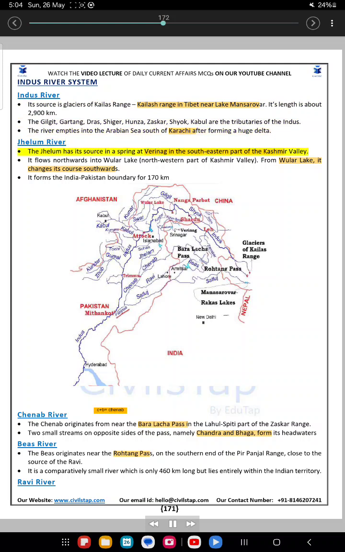Jhelum River. The Jhelum has its source in a spring at Verinag in the southeastern part of the Kashmir Valley. It flows northwards into Wular Lake, northwestern part of Kashmir Valley. From Wular Lake, it changes its course southwards. It forms the India-Pakistan boundary for 170 kilometers.